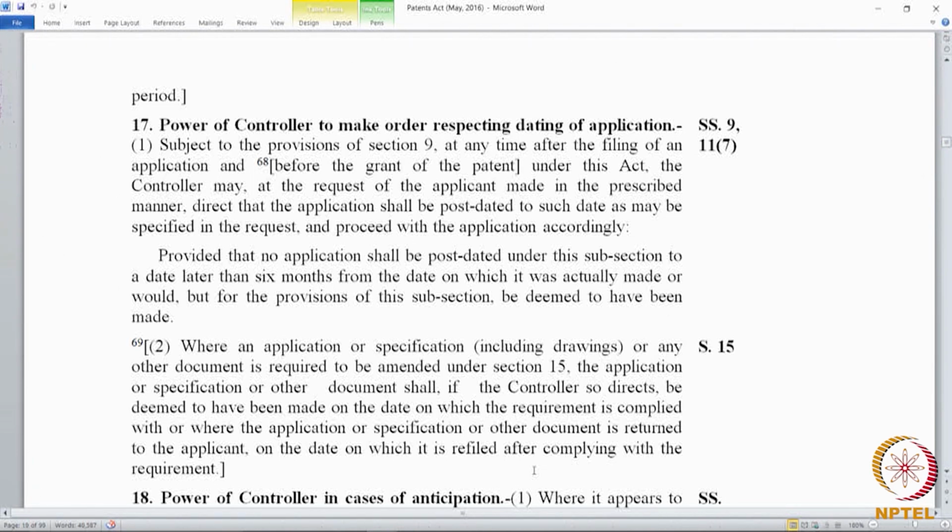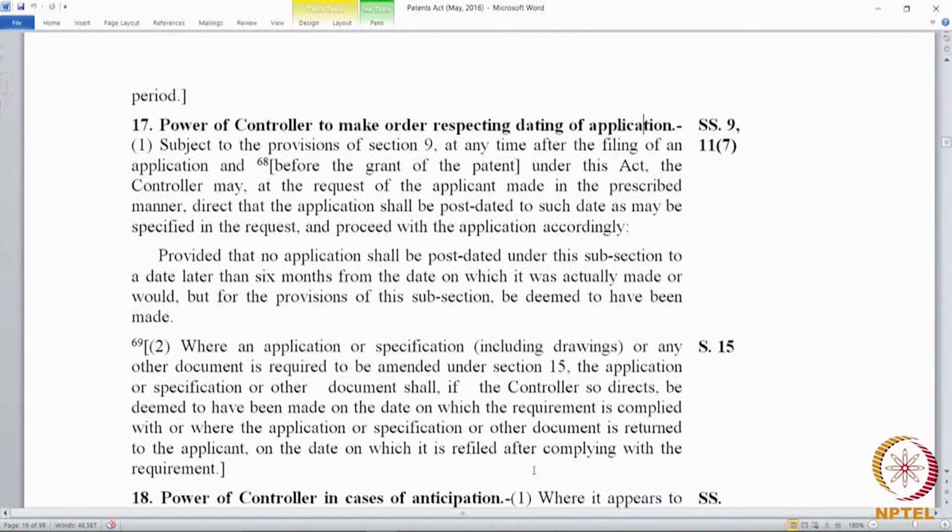The easiest example for anti dating is when a divisional is filed, the divisional gets the priority date of the parent. It is a clear cut case of the divisional getting the date of the parent. This is an anti dating in the sense that the later filed application gets the priority of an earlier because the disclosure is the same.